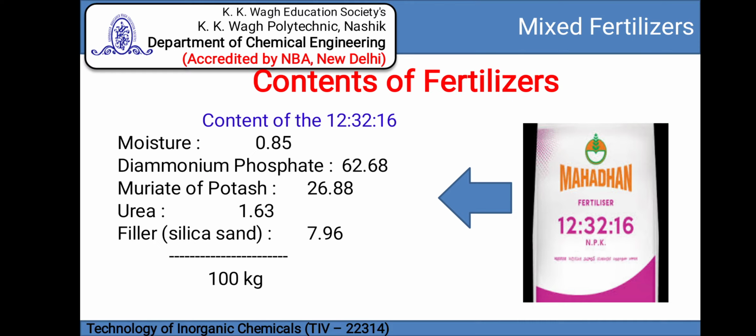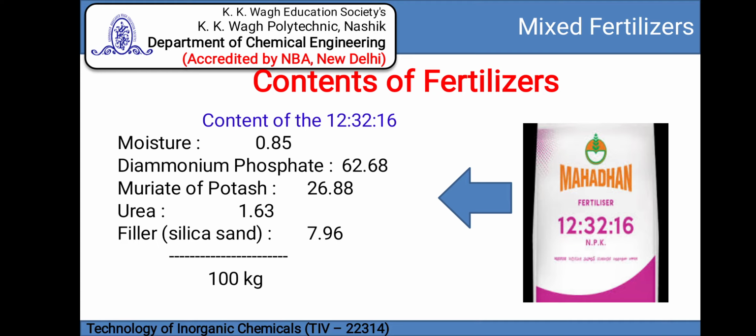For example, here NPK is available in proportion 12:32:16. Means nitrogen content is 12% by weight, phosphorus content is 32% by weight and potassium content 16% by weight. Phosphate is added as diammonium phosphate.